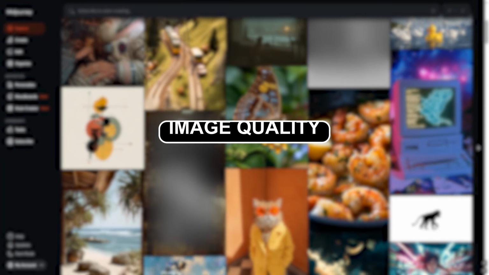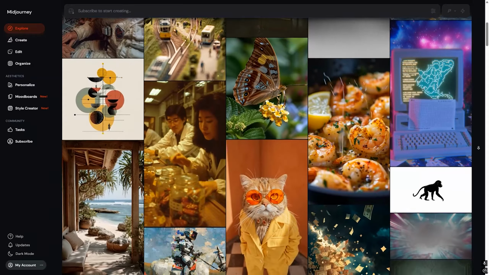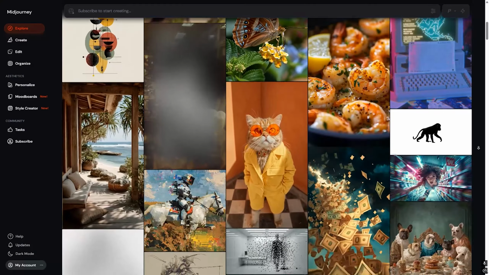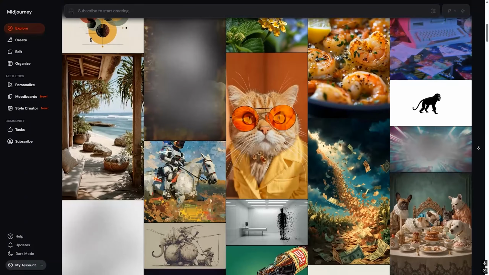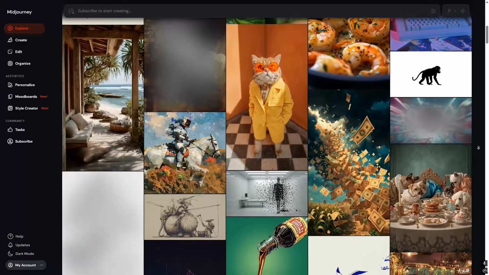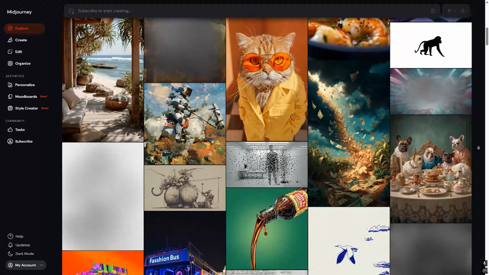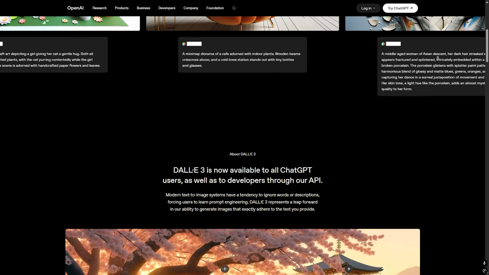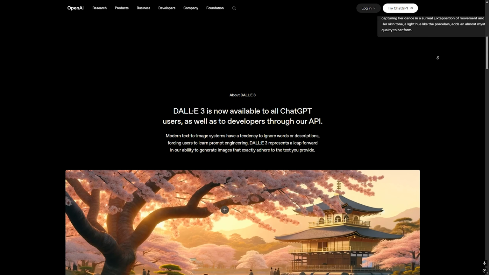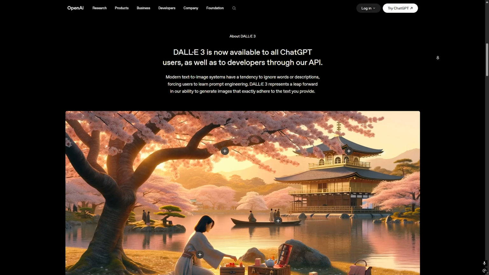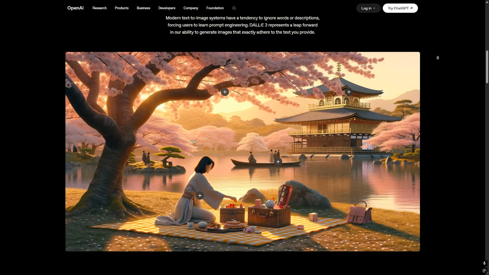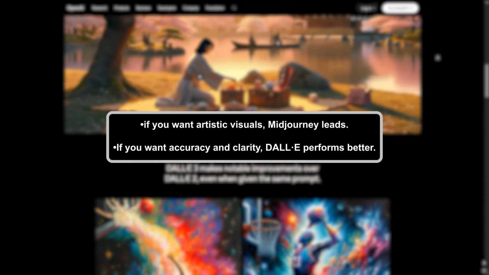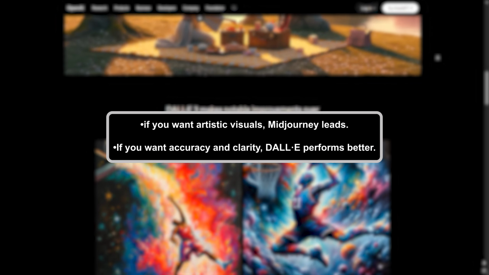Image quality. When it comes to image quality, Midjourney usually wins. It produces more realistic lighting, more detailed textures, more artistic compositions. Midjourney images often look like they belong in a movie, concept art, or a digital painting portfolio. DALL-E, on the other hand, focuses more on clean, accurate outputs, better prompt following, more consistent results for simple requests. So if you want artistic visuals, Midjourney leads. If you want accuracy and clarity, DALL-E performs better.